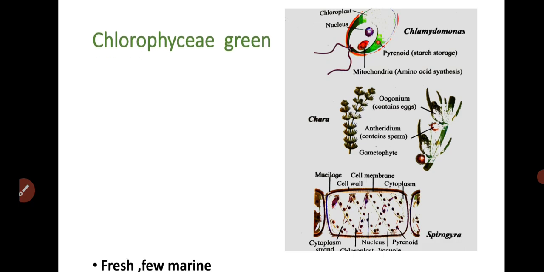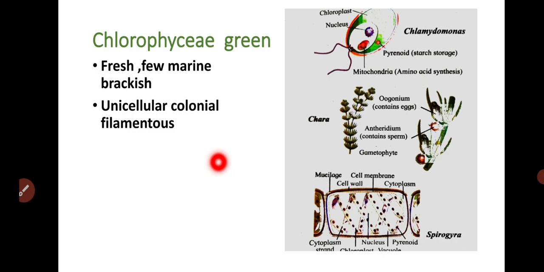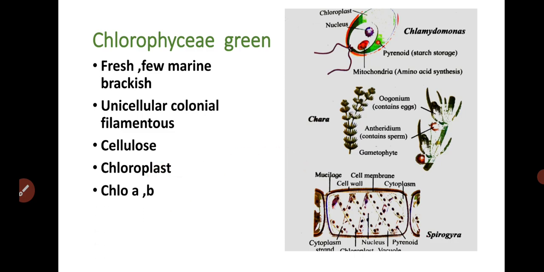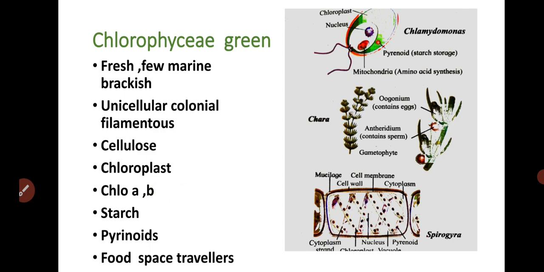Chlorophyceae have green pigment. They are freshwater, while a few are in marine water and brackish water. They are unicellular. The cell wall is made up of cellulose. Chloroplasts are of various types, ribbon shaped, disc shaped, and especially they contain chlorophyll A and B. The food material is in the form of starch, and pyrenoids are also present, and such algae are used as a food material and are used by space travelers.